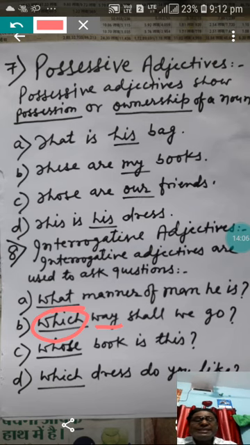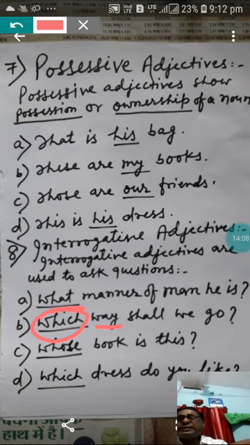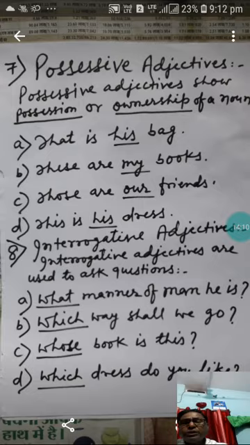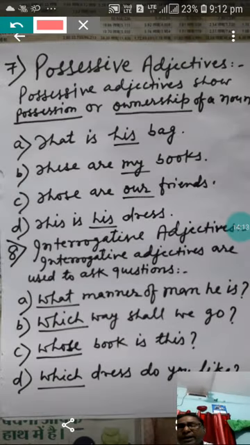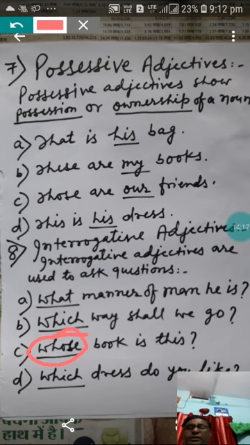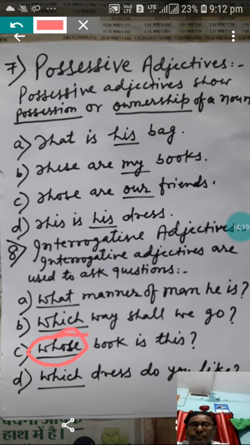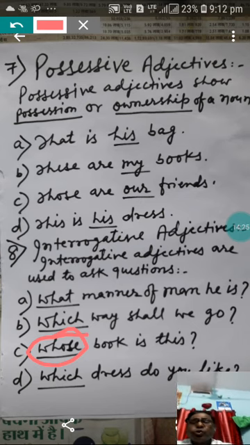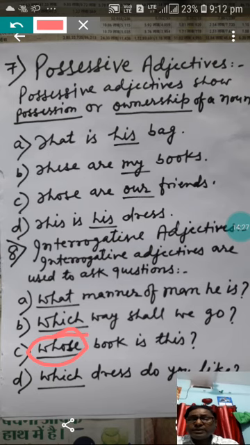Which book is this? Now you can see here, which book is this. Here, whose book is this? So here whose is an interrogative adjective. Here, the noun is what? Book. That comes just after that. Whose book is this? So whose is an interrogative adjective.